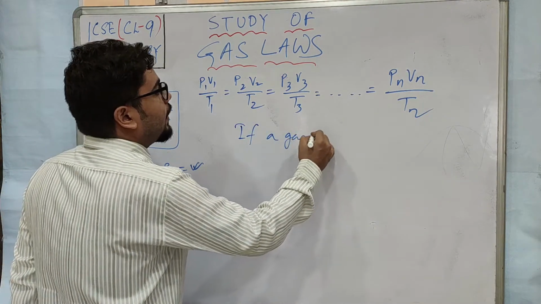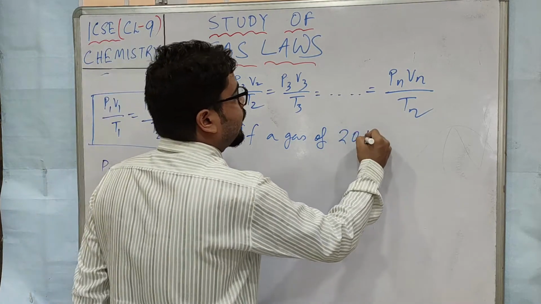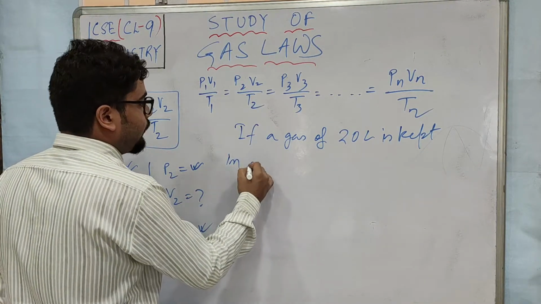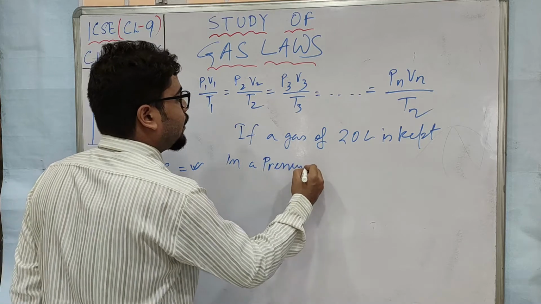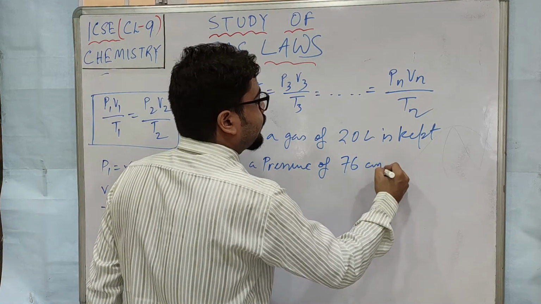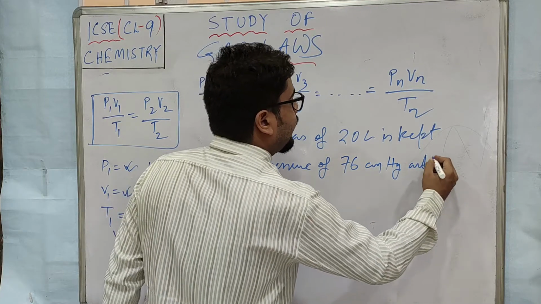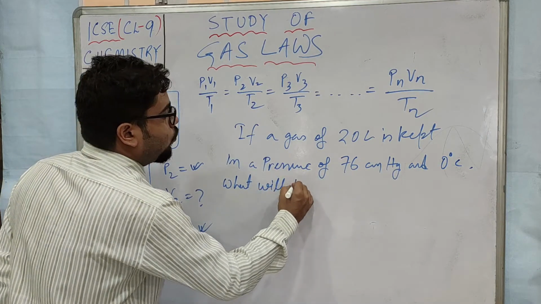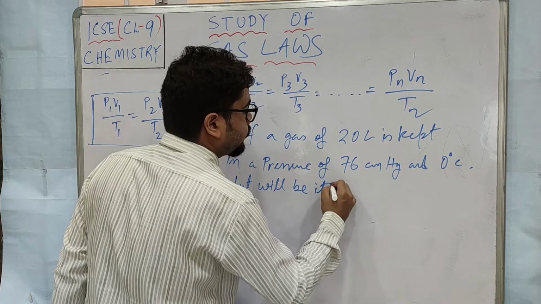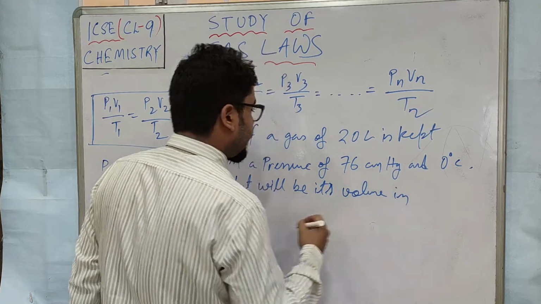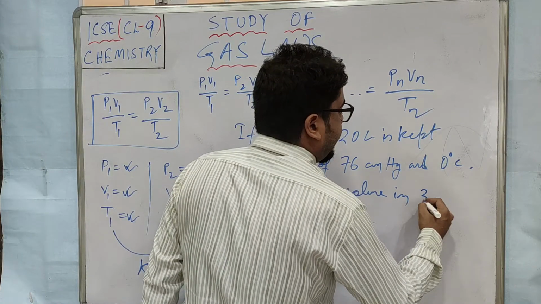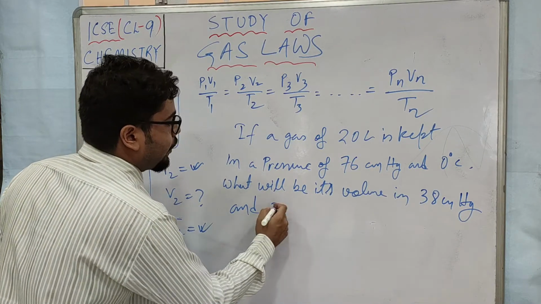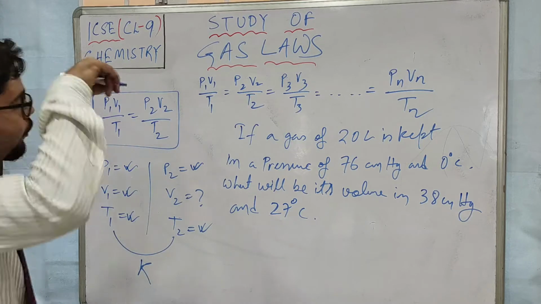If a gas of 20 liter is kept at a pressure of 76 centimeter of mercury and 0 degree Celsius, what will be its volume at, say, 38 centimeter of Hg pressure and 27 degree Celsius? Suppose this is the problem given.